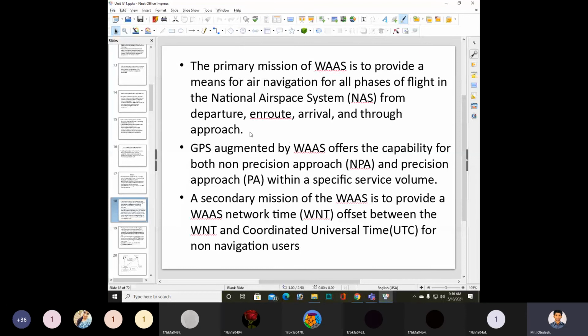The secondary mission of the WAAS is to provide a WAAS network time offset between the WAAS network time and coordinated universal time for non-navigation users.